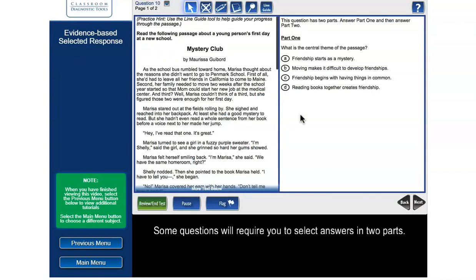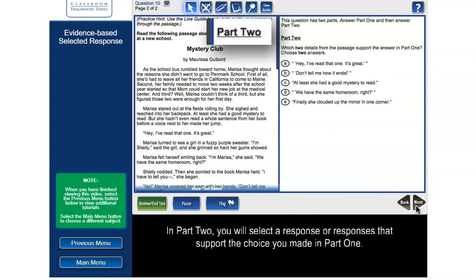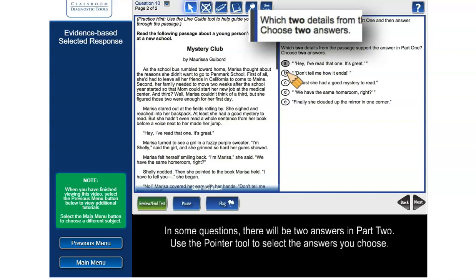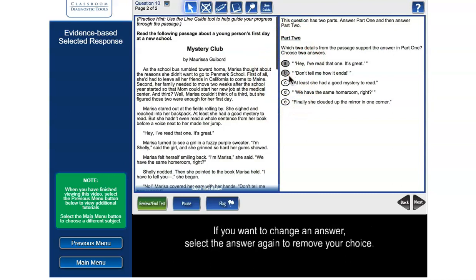Some questions will require you to select answers in two parts. In Part 1, only one of the answers is correct. In Part 2, you will select a response or responses that support the choice you made in Part 1. The question will tell you how many answers to select in Part 2. In some questions, there will be two answers in Part 2. Use the pointer tool to select the answers you choose. If you want to change an answer, select the answer again to remove your choice.